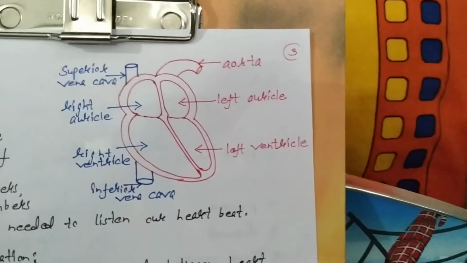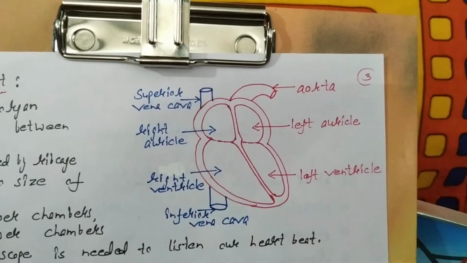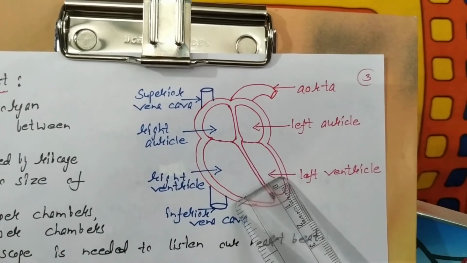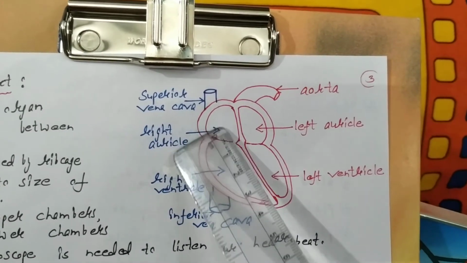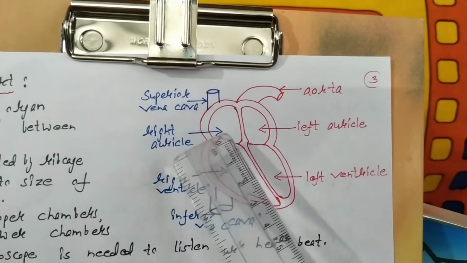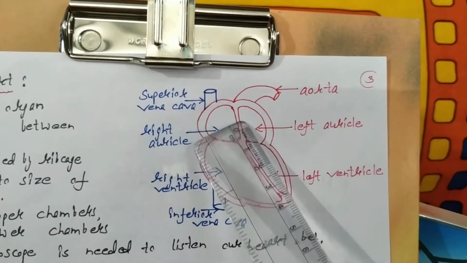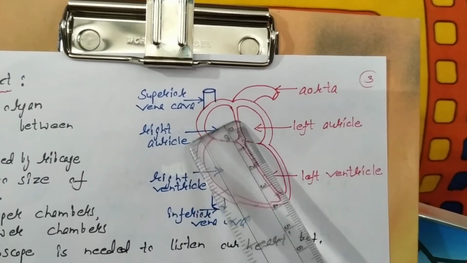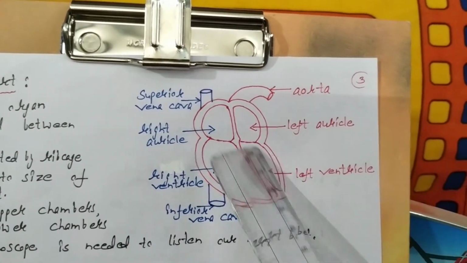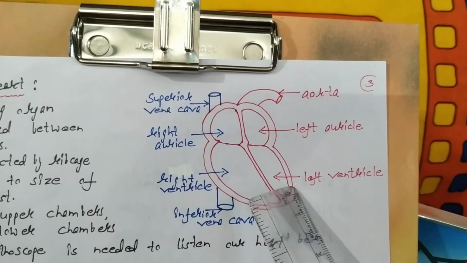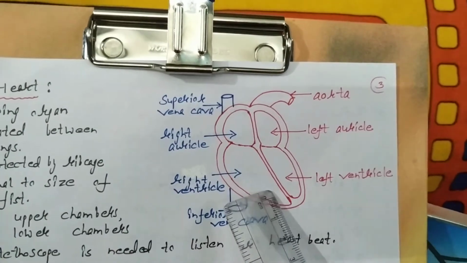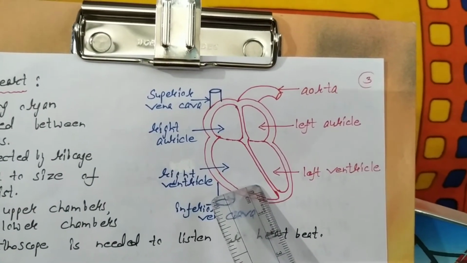As you can see in this diagram, this is the left auricle, left ventricle, right auricle, right ventricle, and the left and right sides of the heart are separated by a membrane called septum. In the left side of the heart, pure oxygen-rich blood flows, and in the right side, impure carbon dioxide-rich blood flows.